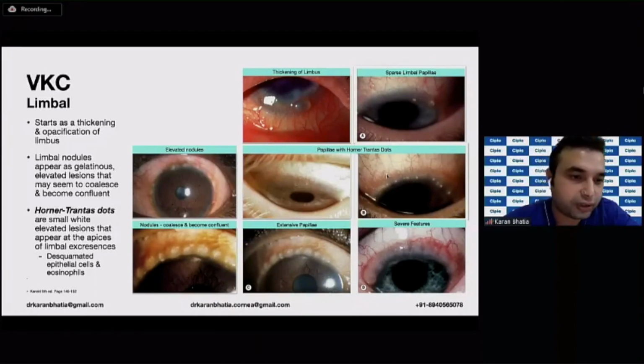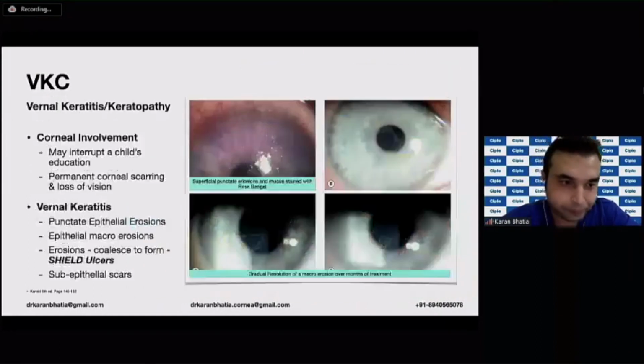So these are the Horner-Trantas dots, which are small white elevated lesions. These are generally a collection of desquamated epithelial cells and eosinophils. Extensive papillae can be seen in severe forms of disease, and this is a more severe form, as you can see over here. Keratitis or keratopathy is another problem associated with VKC, and the problem is that it can interrupt a child's education, and because of permanent corneal scarring and loss of vision as well.